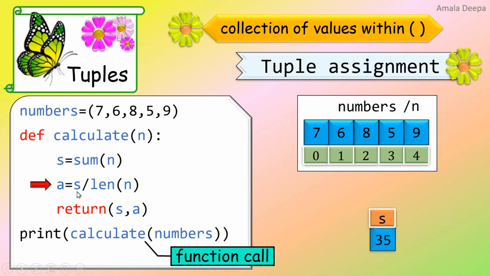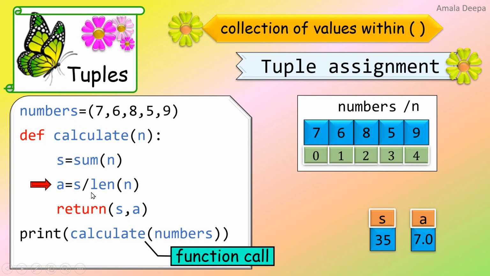So the calculation which takes place here is s divided by 5. Value of s is 35. So 35 divided by 5, which is 7. And it is stored in a. So you look at the variable a, it has the value 7.0. Because here I have used the float division.